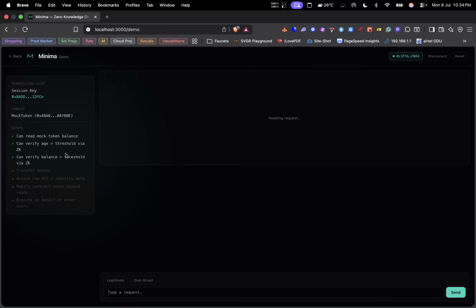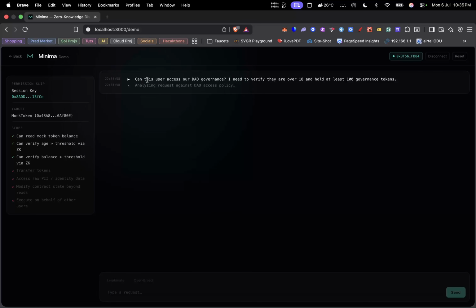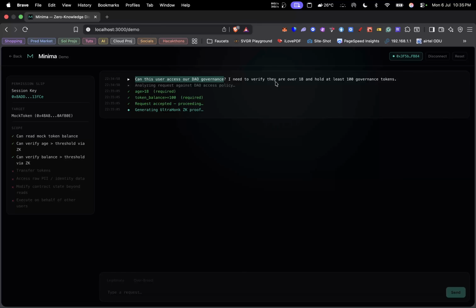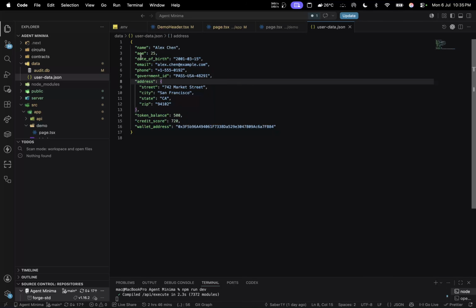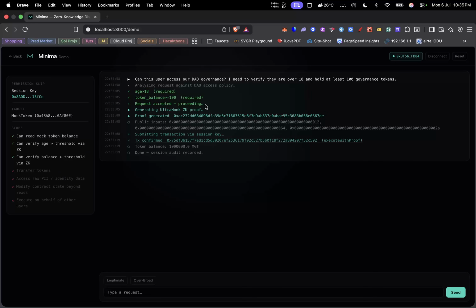We're going to run a few pre-prepared messages to the AI. We have the legitimate section and then the overbroad section. Like I said, we have a demo profile stated, and I'm going to run this, which checks if this user can access our DAO governance, and verifies if the user is over 18. This is our data storage as usual, and we can see that the age check has passed, the token balance is over 100, and we have accepted this user request.